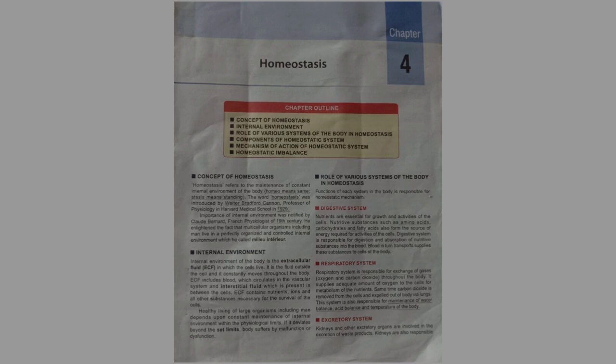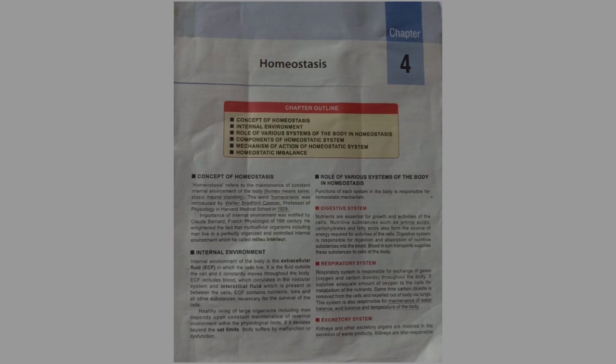ECF contains nutrients, ions, and all other substances necessary for the survival of the cells. Healthy living of large organisms, including man, depends upon constant maintenance of internal environment within the physiological limits. If it deviates beyond the set limits, the body suffers by malfunction or dysfunction.